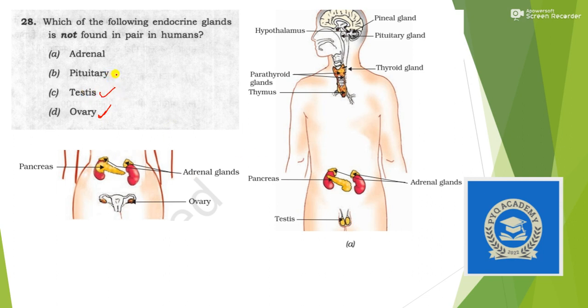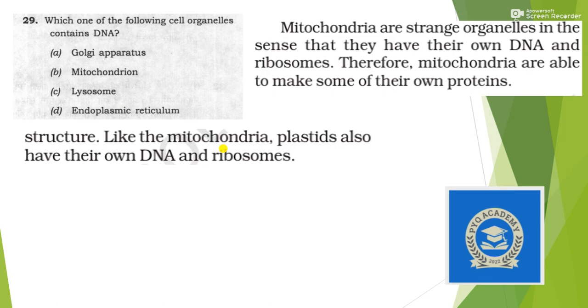For pituitary gland, it is only one, so it is not in pairs. And adrenal, yes, adrenal glands are present in pairs. So answer is option B, not in pairs. Okay, so you can see the level of question. They are trying to check how much you are observing while you are reading or going through each and every image of NCERT. Okay, so be careful.